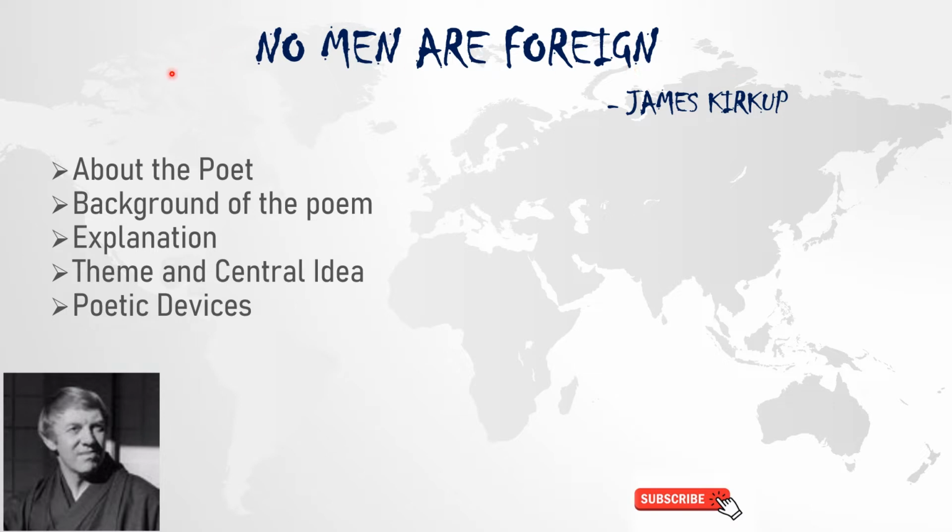This poem has been taken from the class 9 book Beehive, and it is written by James Kirkup. In this video I am going to cover the poet, then I will give you a little background of the poem. After that I will explain this poem line by line, and this video is going to be completely in English. After that, I will give the theme and central idea of this poem, and then I will discuss some poetic devices which have been used in this poem. So let's get started.